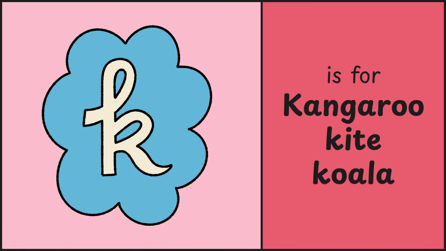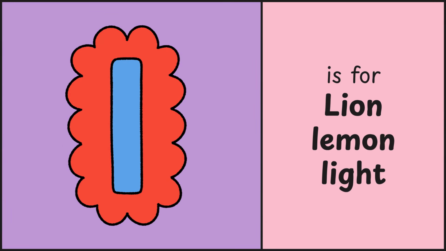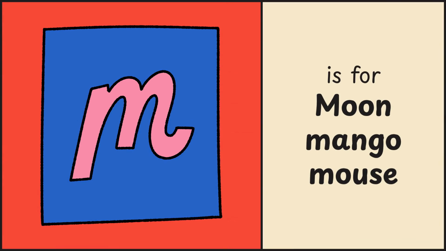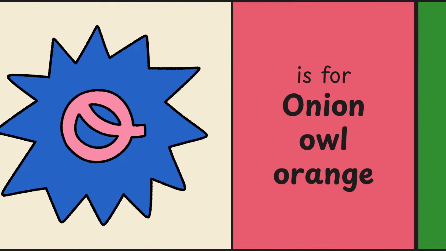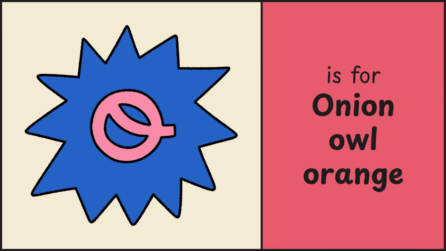K is for kangaroo, kite, koala. L is for lion, lemon, light. M is for moon, mango, mouse. N is for nose, nail, nature. O is for onion, owl, orange.